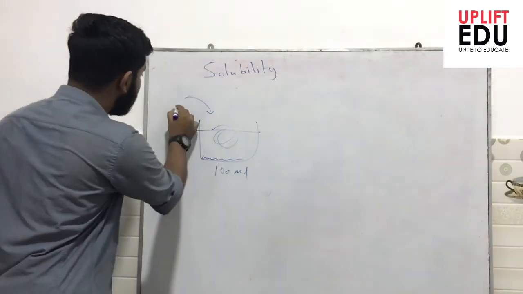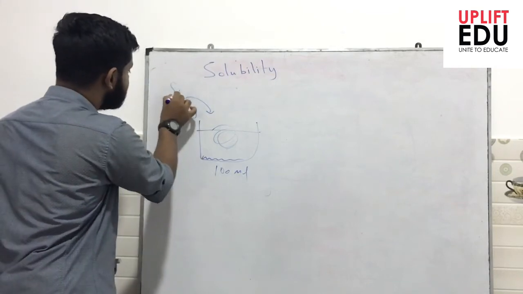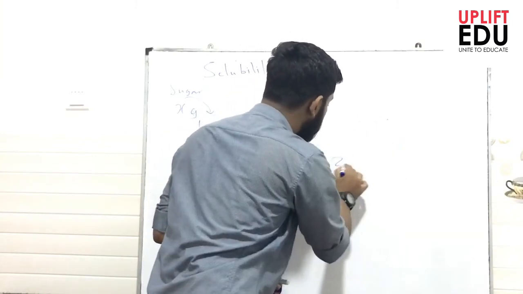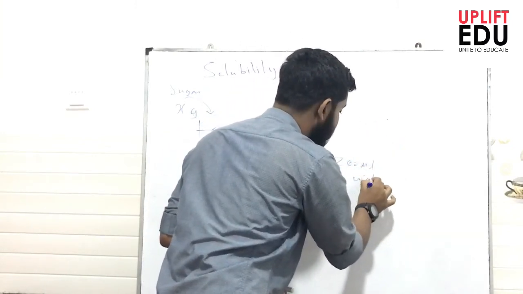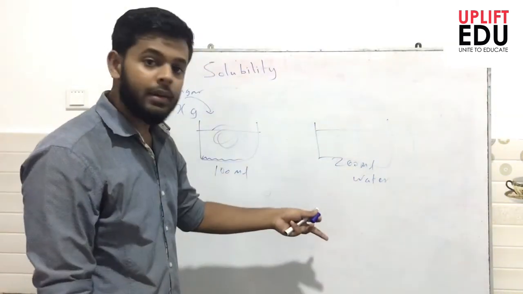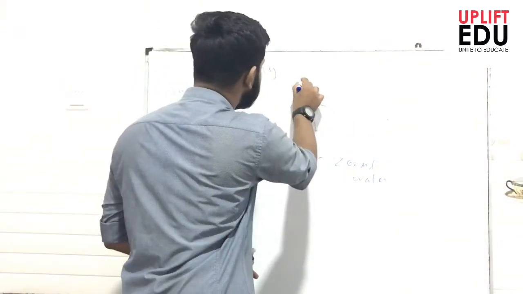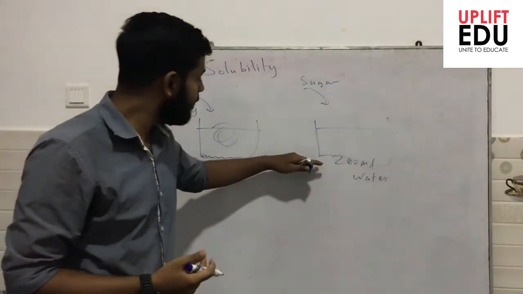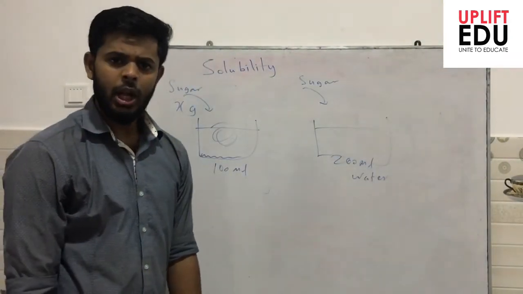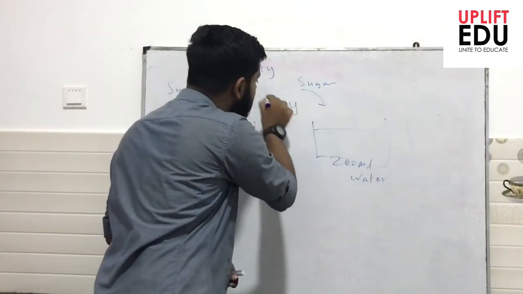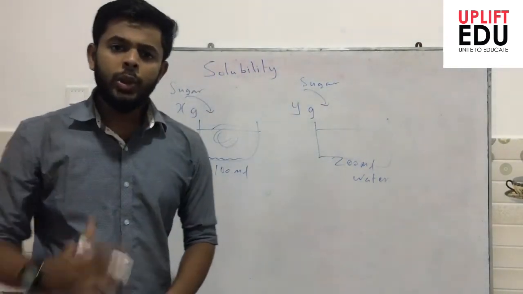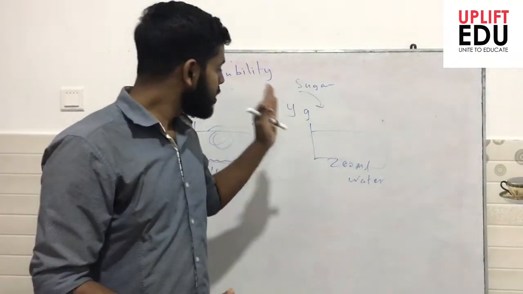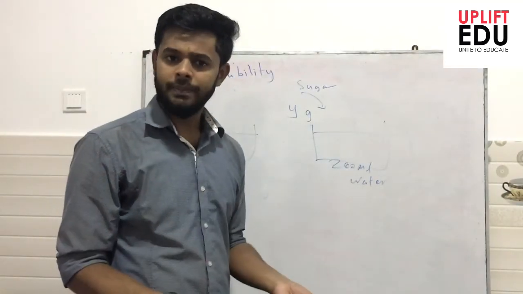Okay, let me take the mass of sugar dissolved to be X gram. Let me take another beaker and let me have 200 milliliter of water in it. For this solvent also, let me add sugar little by little until it attains saturation level and it starts forming its precipitate. Let me take that mass of sugar dissolved to be 1 gram. Do you expect the mass of sugar dissolved in this solution as well as the sugar dissolved in this solution to be equal? Obviously no.